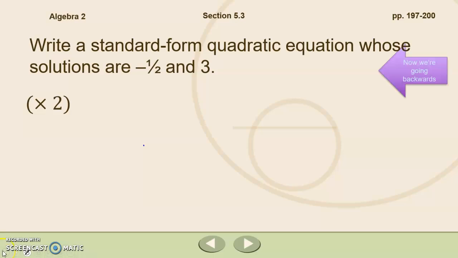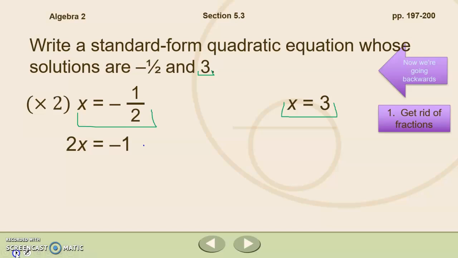Let's write now a standard form quadratic equation whose solutions are negative 1/2 and 3. So now we're going backwards. Now we're being told what x equals, and we're going to go backwards and put it into a quadratic equation. So we're being told that x equals negative 1/2, so we're going to write that x equals negative 1/2, and x equals 3. So let's write x equals 3. Okay, going backwards then, we're going to set both of these equal to 0.